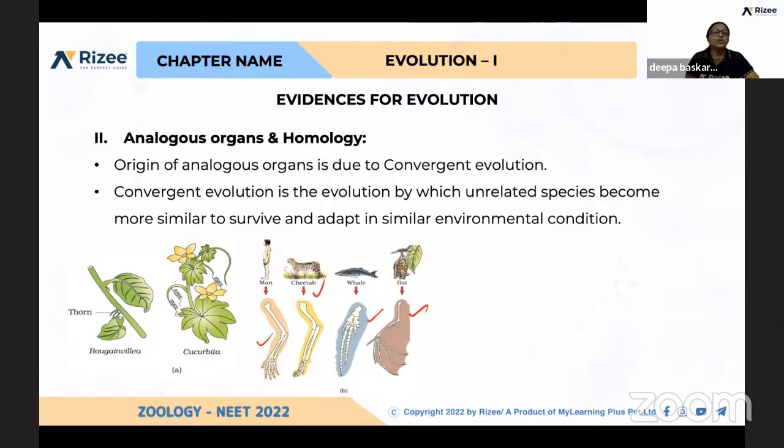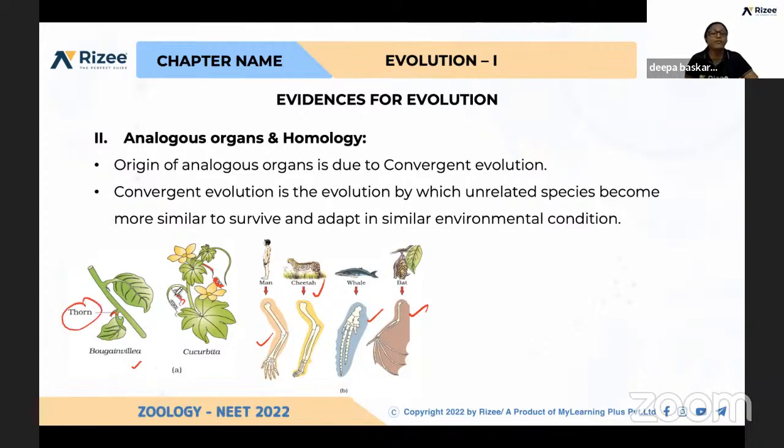And again, these are thorns of Bougainvillea and tendrils of Cucurbita. Okay, so from the thorn, it has some spring-like structure. This is for climbing. Having the same structure but differing in their function. This is protection, thorn, protection from predators.